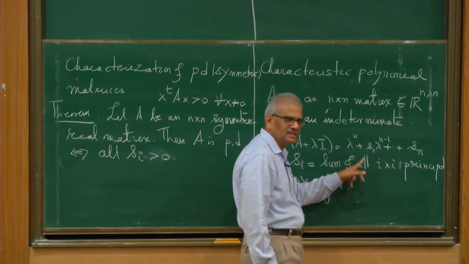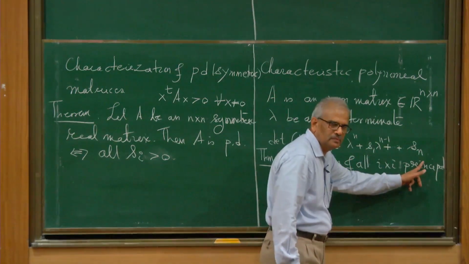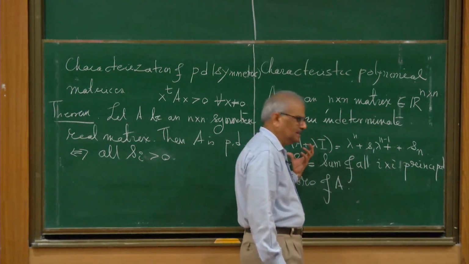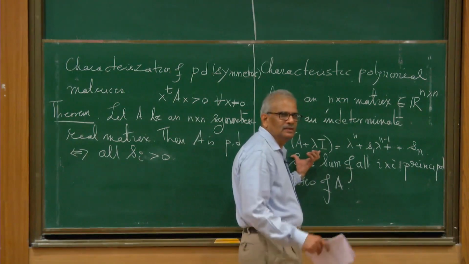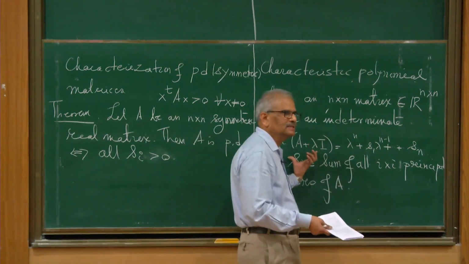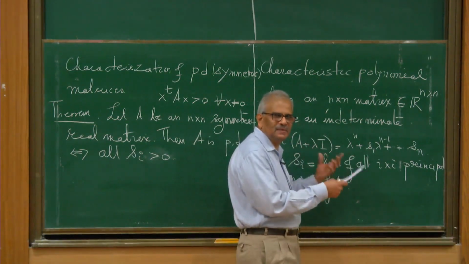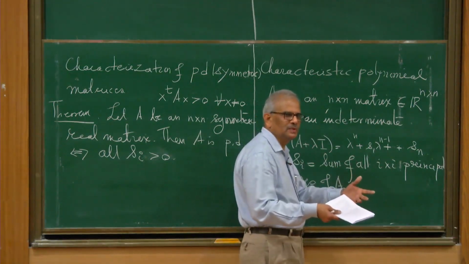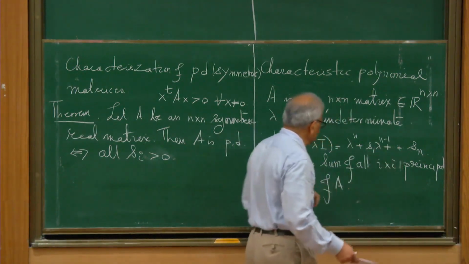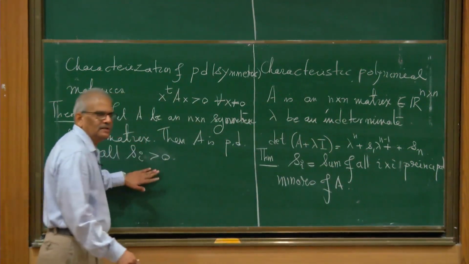And then you write down the interpretation of characteristic polynomial. The roots of characteristic polynomial, they are the eigenvalues. So you can factorize characteristic polynomial as lambda minus lambda 1, lambda minus lambda 2, etc. Use that interpretation and positivity of SIs. You can easily prove this fact.